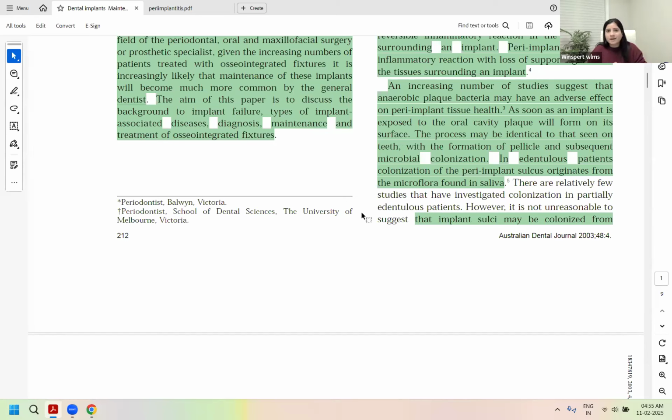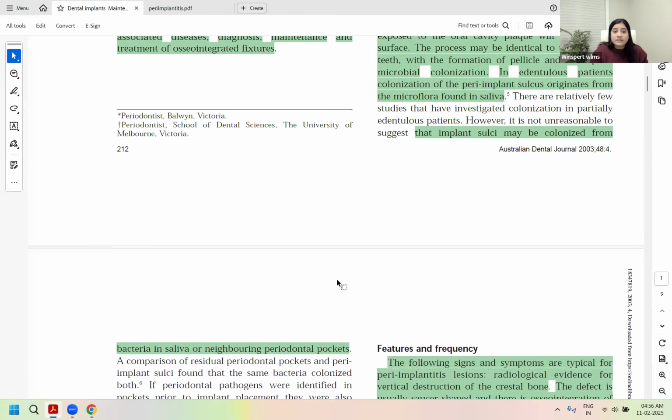The pathogenic bacteria which lead to peri-implantitis or peri-implant mucositis are exactly the same as you would see in gingivitis and periodontitis. Research has been done. Although there is no natural pocket or sulcus here, the microorganisms are derived from your saliva or the adjacent teeth pockets.